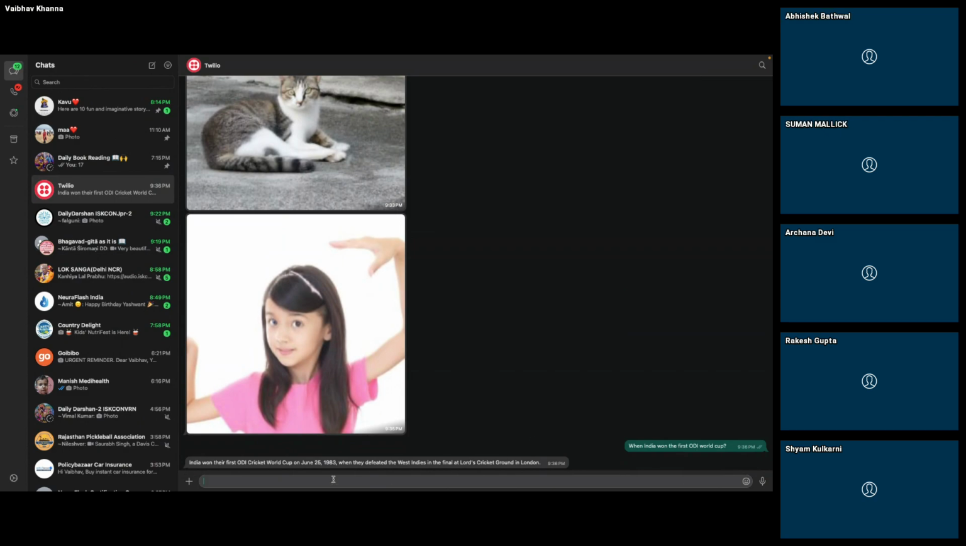And also, if you can see, we are getting the message that India won the first World Cup on June 25th, 1983. ChatGPT works on historical data, so we can ask only historical data because it's an LLM, a large language model. In this way, we will be getting the response from it.